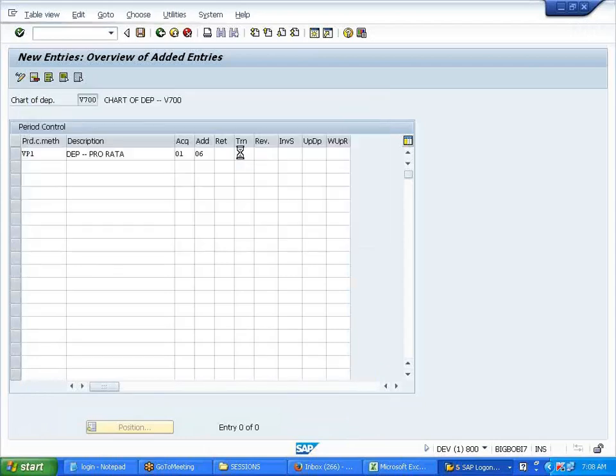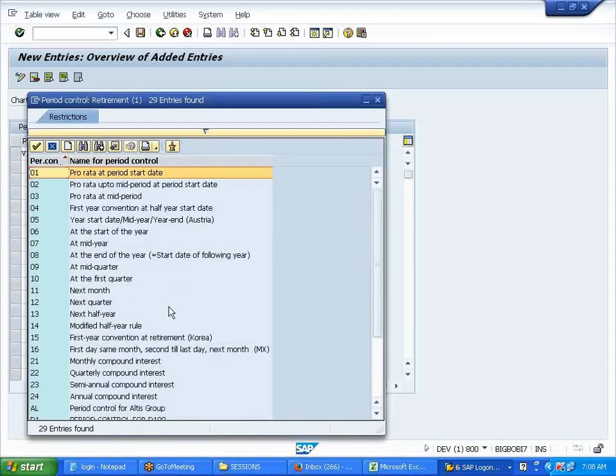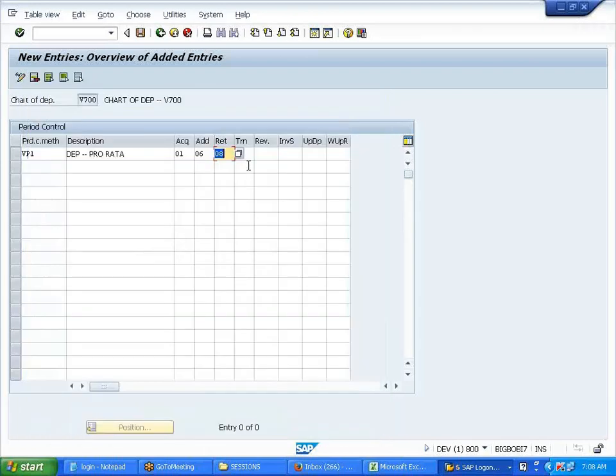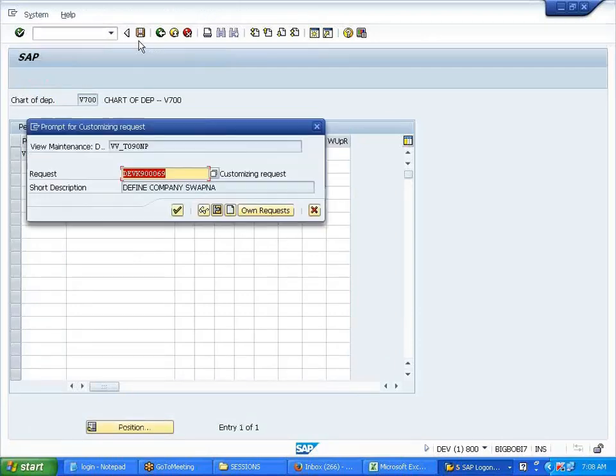In case of a retirement of an asset, end of the year, 08. Transfer of an asset, same 08 only. I'll save it.